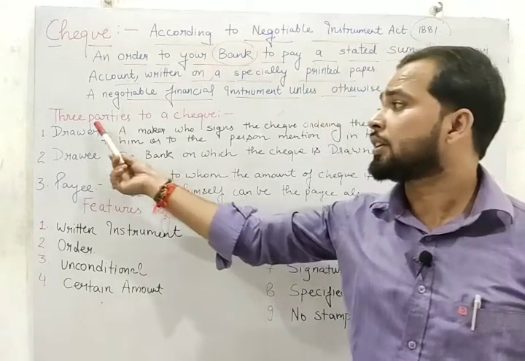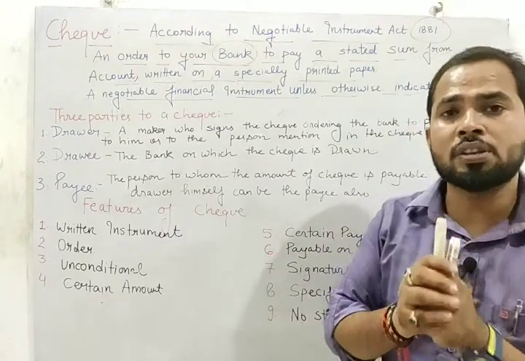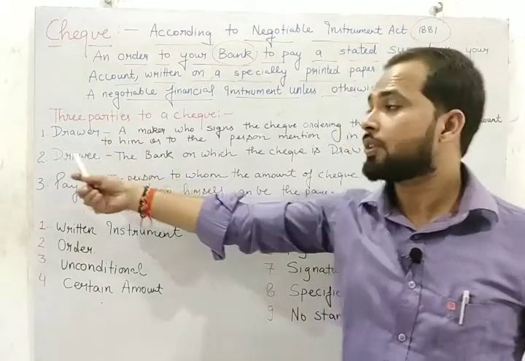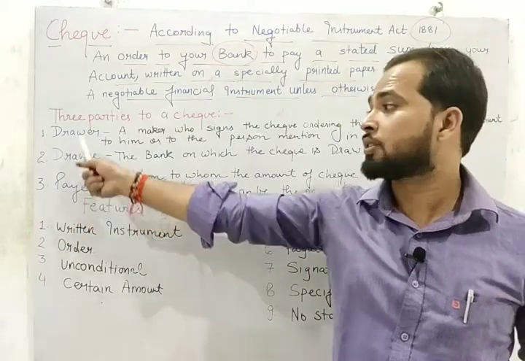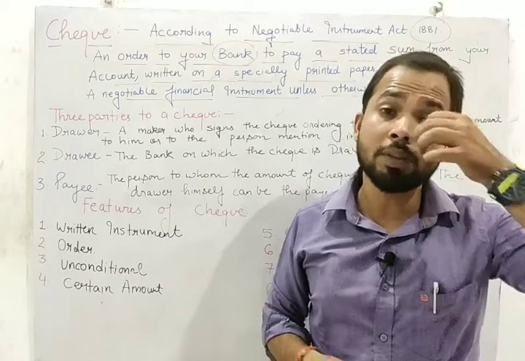Next one is this one, how many parties of check? कितनी parties होते हैं आपके चेक में? In case of check we have 3 parties: drawer, drawee and payee. Drawer, drawee and payee. What is the meaning of drawer? अब आपके माइंड में आता है what is the meaning of drawer?